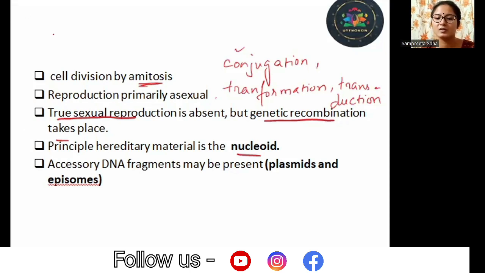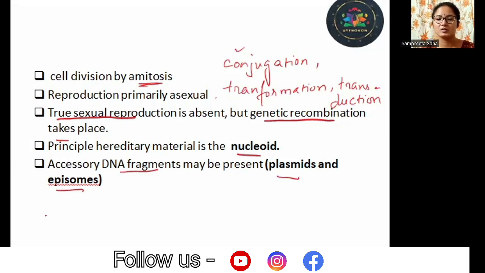Next, we have the accessory DNA fragments, which may be present or may not be present. So there are some other accessory fragments of DNA present inside the bacterial cell. What are those? Plasmids and episomes. Now, I would like to point out one difference between them. So much detail is not required right now. Plasmid and episome, there is one difference.